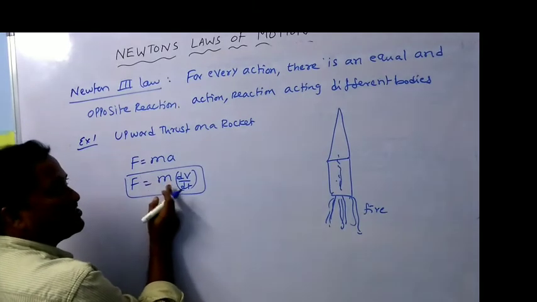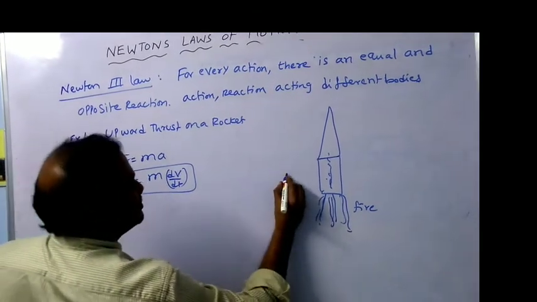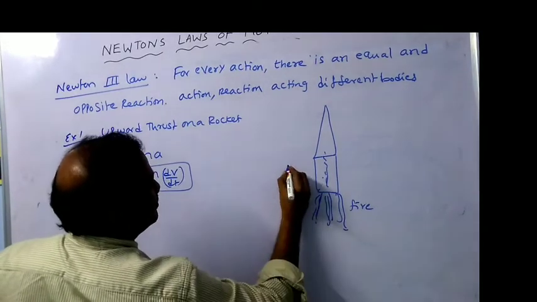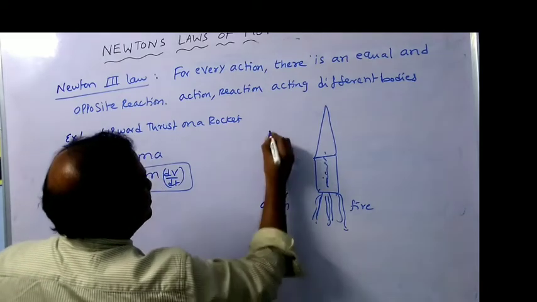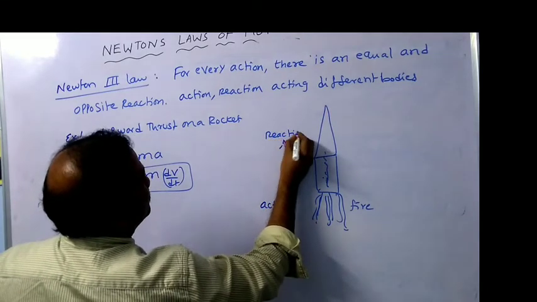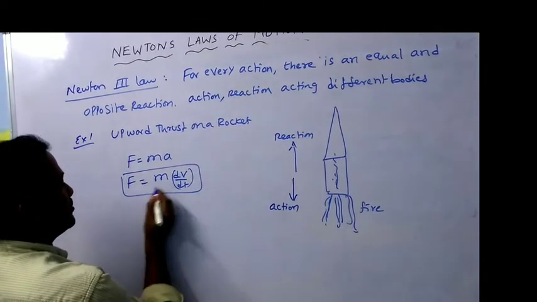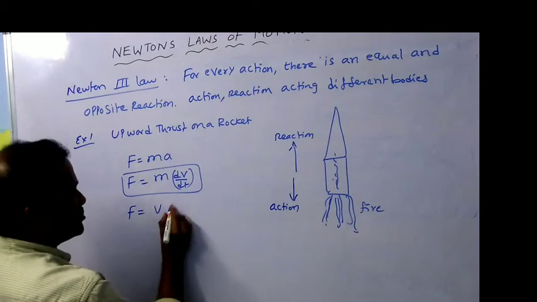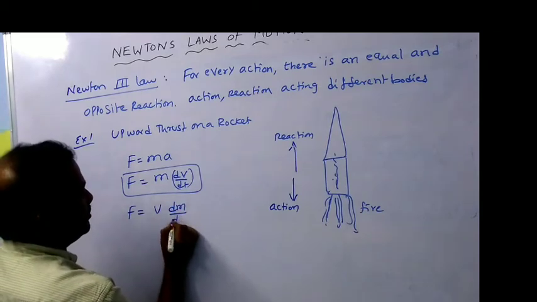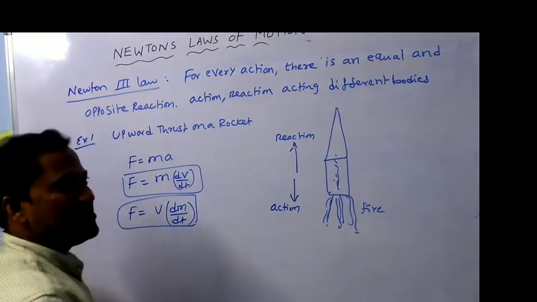According to this formula, mass is constant, but according to the upward thrust on a rocket, the action will be in the downward direction and the reaction in the upward direction. This is action, this is reaction, in equal and opposite directions. So here velocity is constant but mass is variable, so you can use the formula F is equal to v into dm by dt.